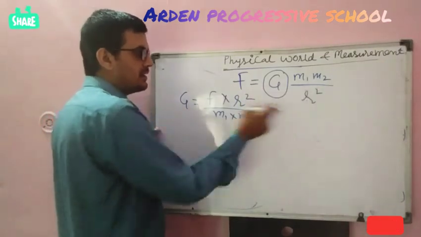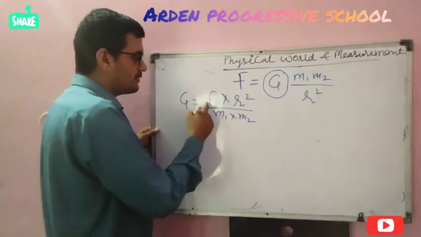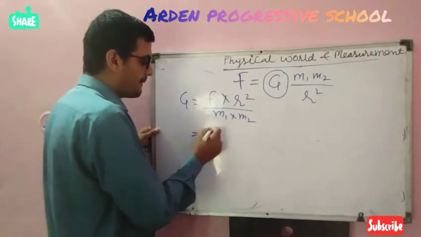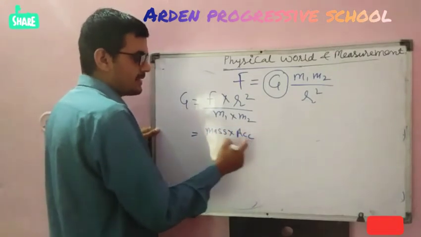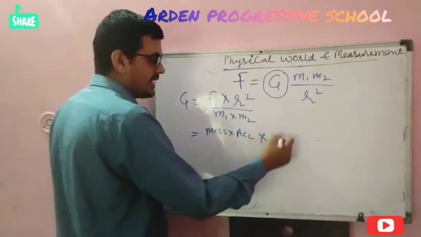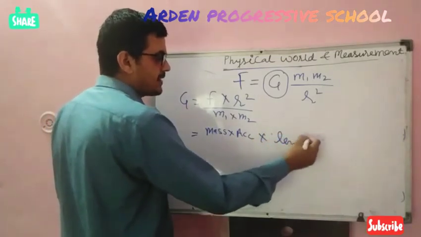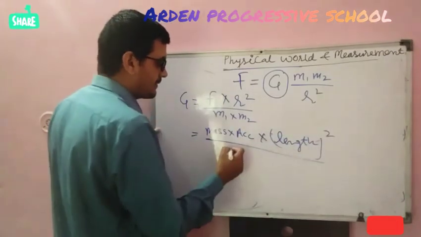Force into square of distance over m1 m2. What is force? Mass into acceleration. I have written here acceleration in short form. R is the distance, so we can write it as length square.